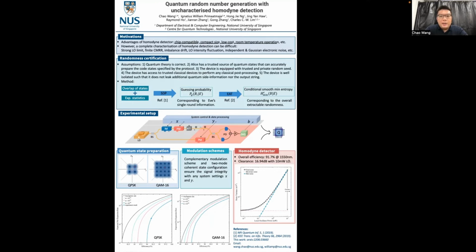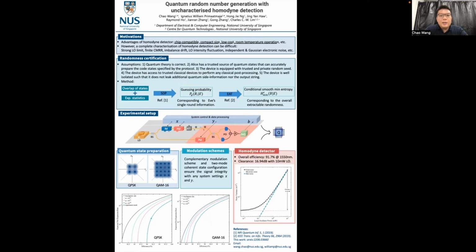The third part is the system control and data processing. In this part, we need to assume we have a trusted and private random seed for quantum state preparation and basis choosing in the homodyne detector. And we also need to do entropy extraction to get the final random numbers.